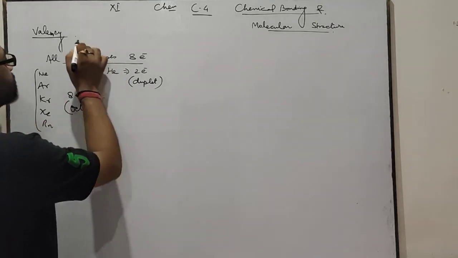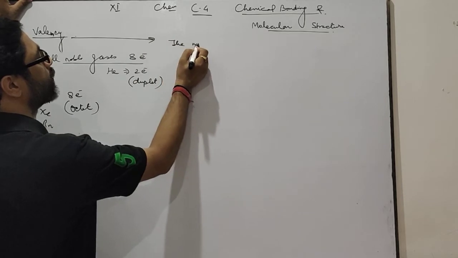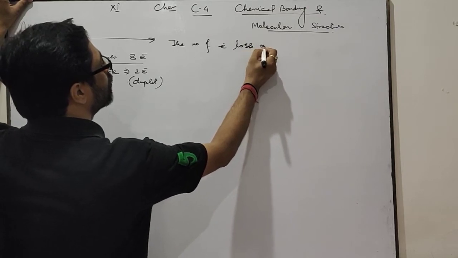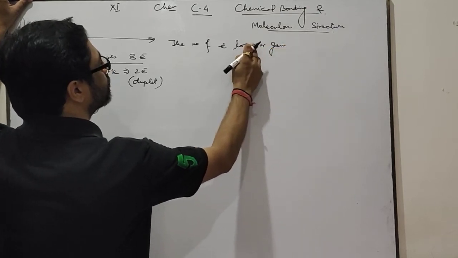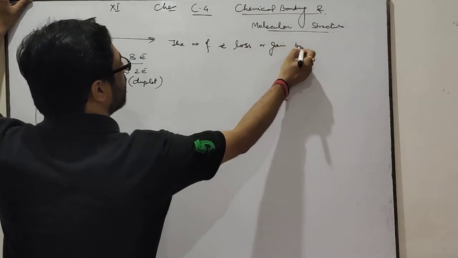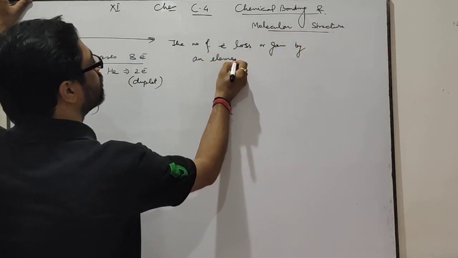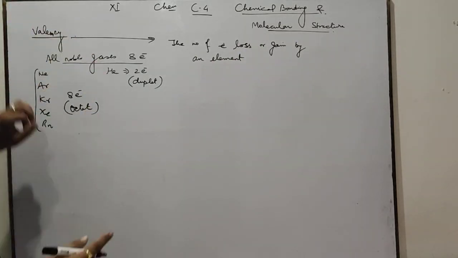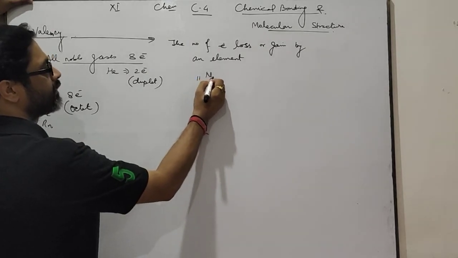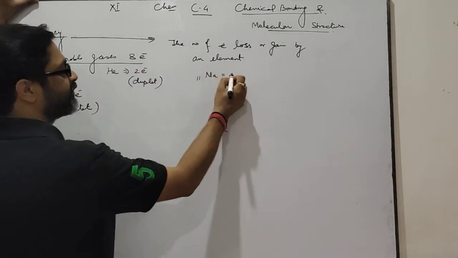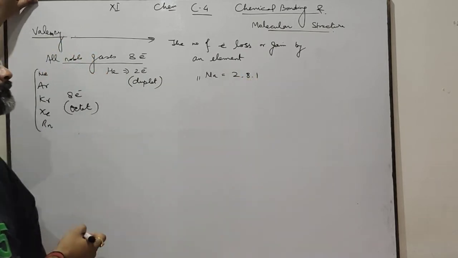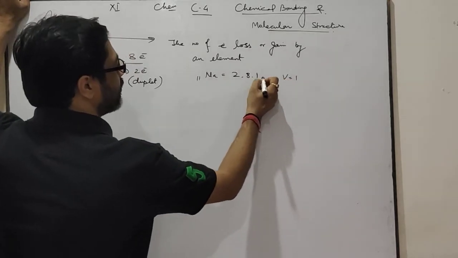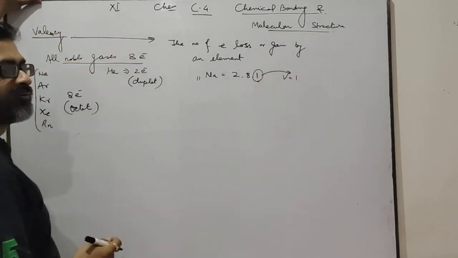What is valency? The number of electrons lost or gained by an element to complete its octet is called the valency of that element. See here, for example, 11Na, the configuration will be 2, 8, 1. To complete its octet, sodium loses 1 electron and hence the valency will be 1.